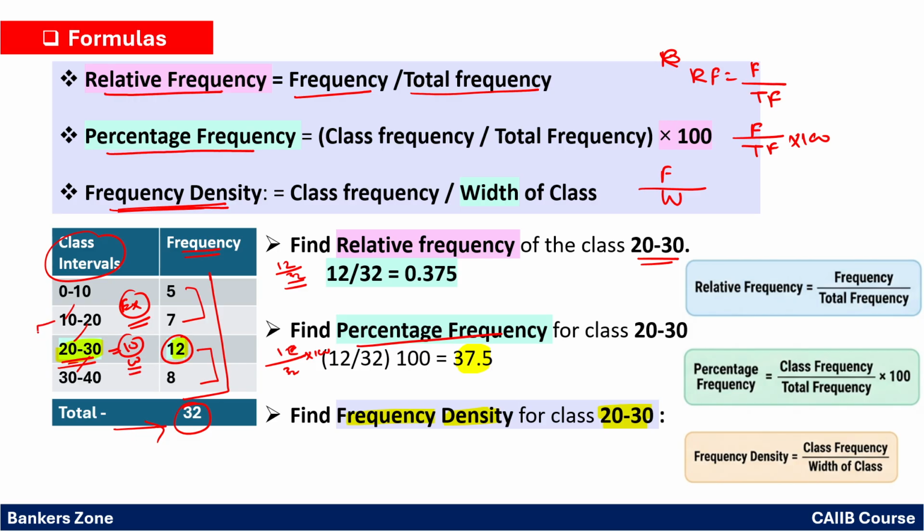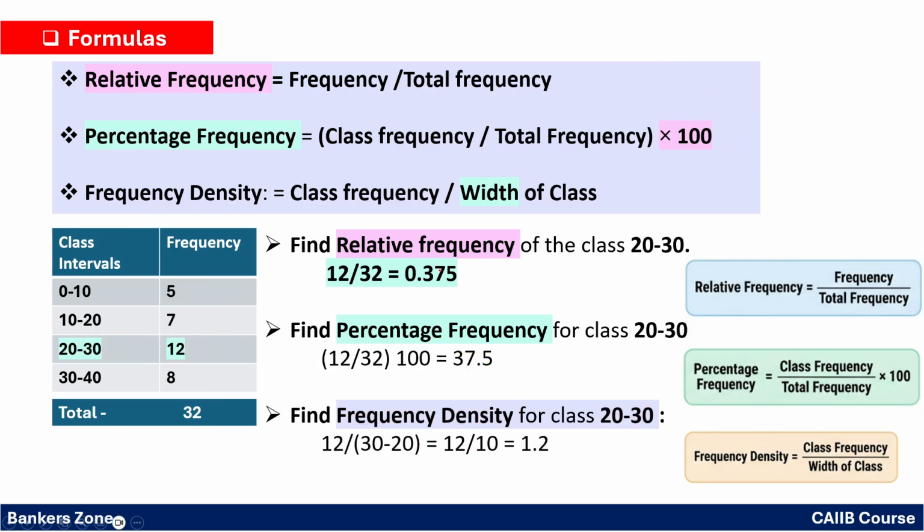Or you can simply do it like this, 30 minus 20, the answer is 10. 10 will be the width of the class. Okay, so what is the formula? The frequency upon width, right? Frequency for 20 to 30 is 12, so it is 12 upon width. Width is 10, so the density will be 1.2, right? So in that way you have to solve in the examination.